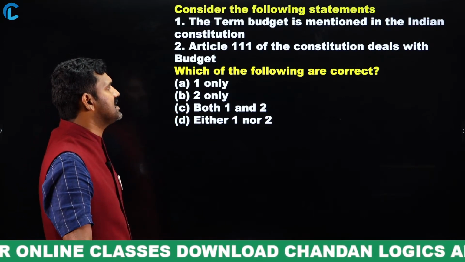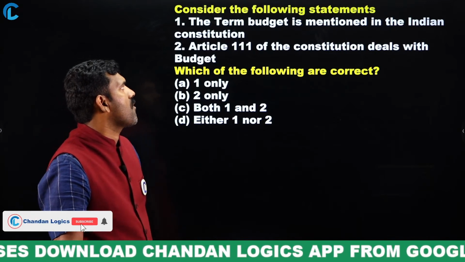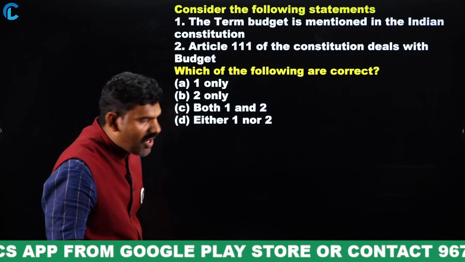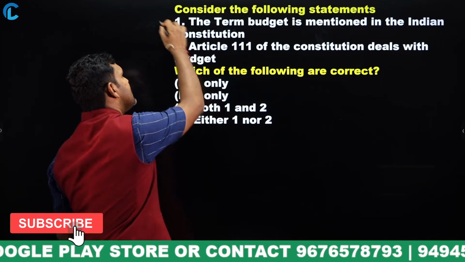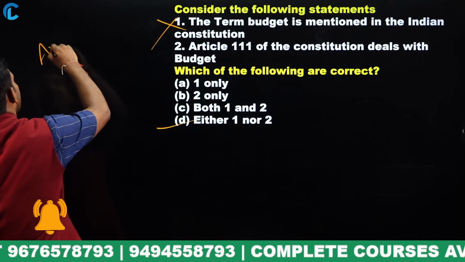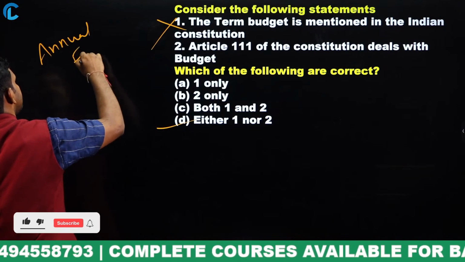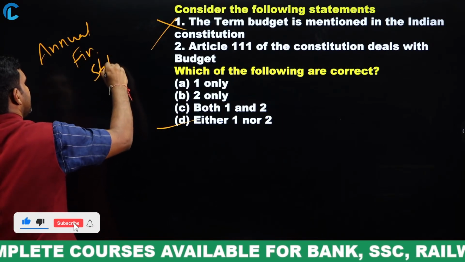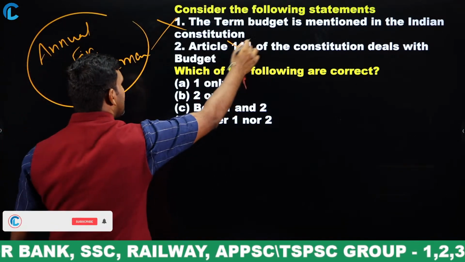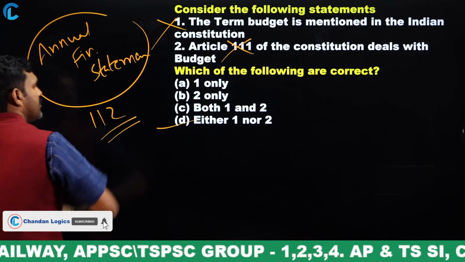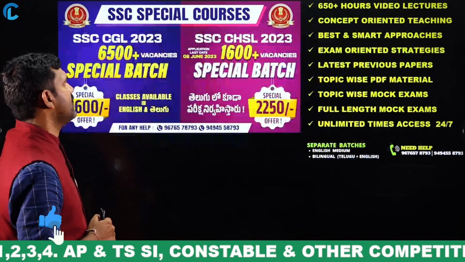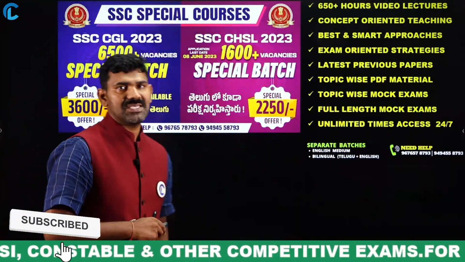Which of the following statements is correct? See, both the statements are wrong. Why? There is no word called budget in the Constitution. In place of the budget, there is only one term called the annual financial statement. This is the only term mentioned. Under which article? Not Article 111, it is Article 112. So both of them are wrong. Very, very important. Clear? So that was the last question of the day.